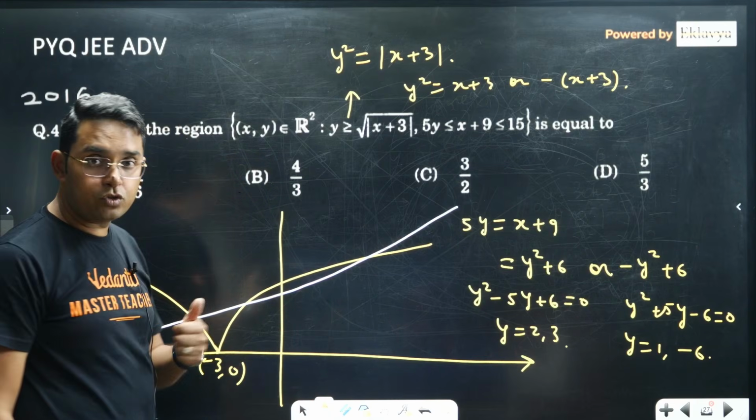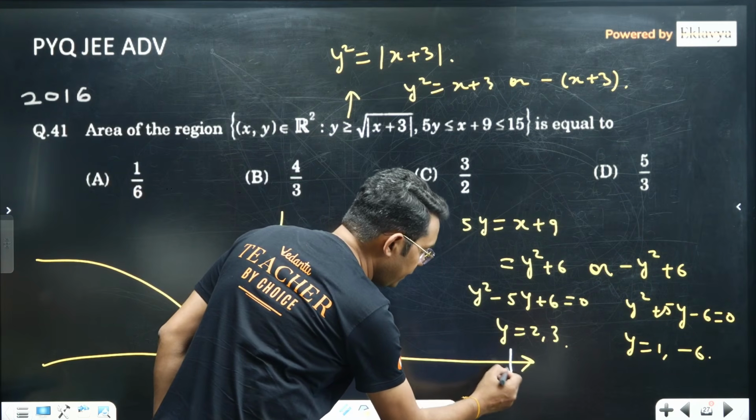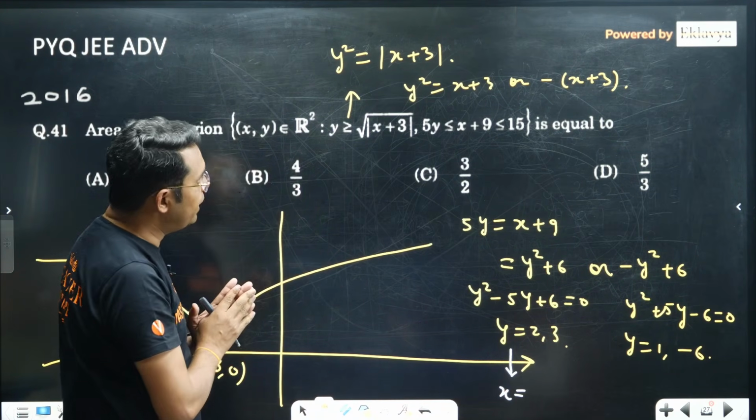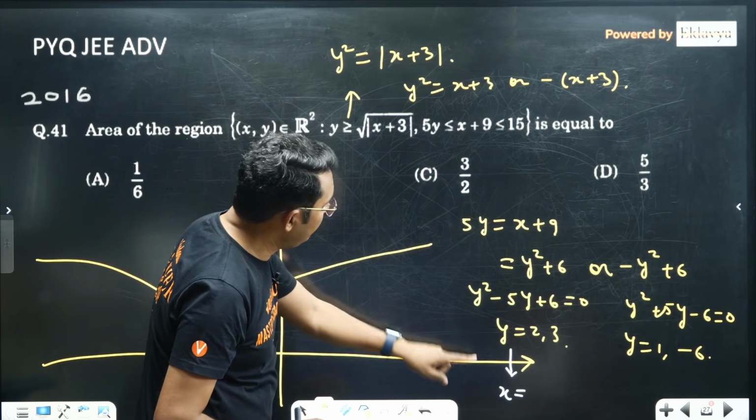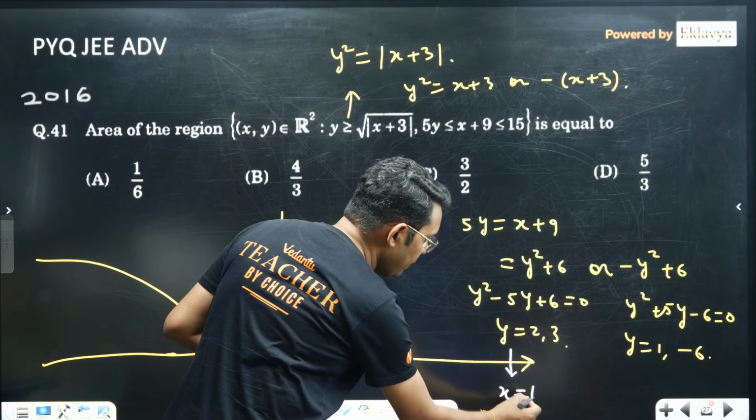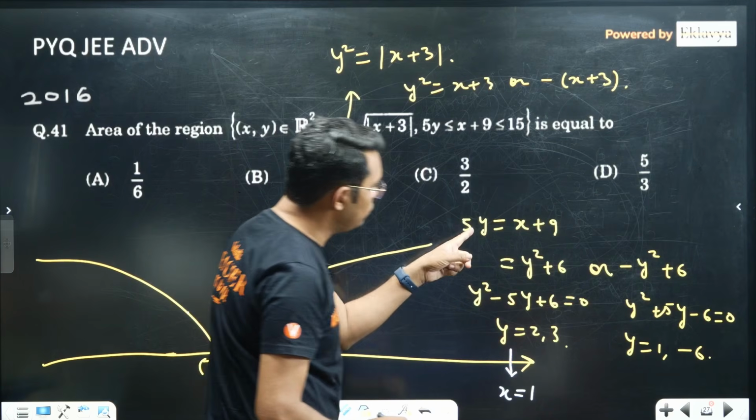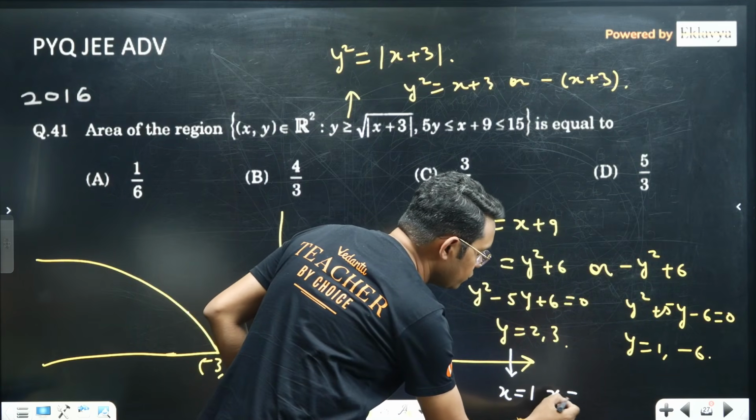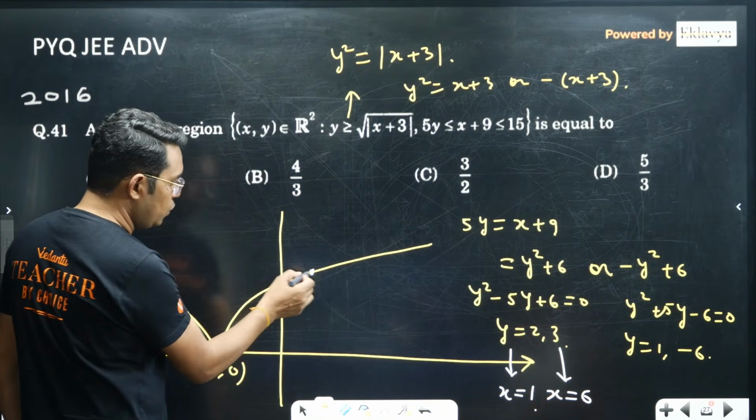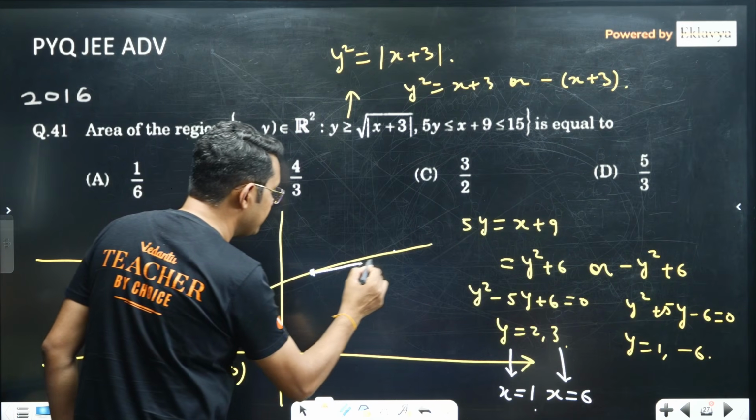In fact, let me find the x coordinates, then I will be able to make this diagram with more clarity. For y is equal to 2, when this upper half of the parabola is meeting this line, if I put y is equal to 2, my x will be 1, so that point has to be somewhere here. And if you put y is equal to 3, so 15, x will be equal to 6 for this. So 1 comma 2 and 6 comma 3. So my line should be something like this.